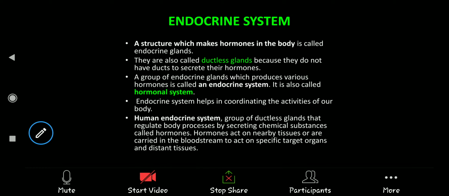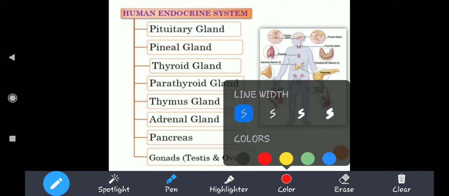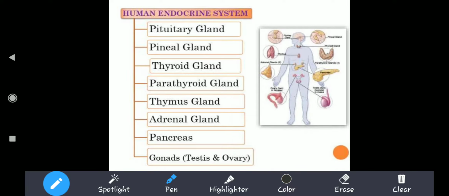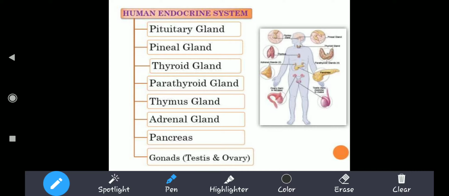Let us see what we have next. There are various endocrine glands present in our body, and some of them are the pituitary gland, pineal gland, thyroid gland, parathyroid gland, thymus gland, adrenal gland, pancreas, gonads, testis, and ovaries. All these are the glands present in our body which act as endocrine glands, and they release hormones so that our body is in perfect control and coordination.